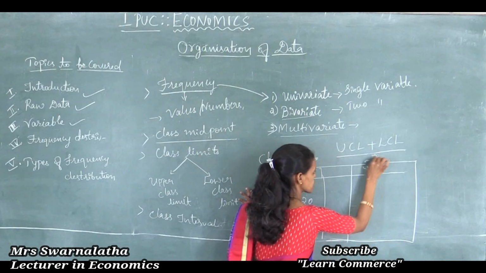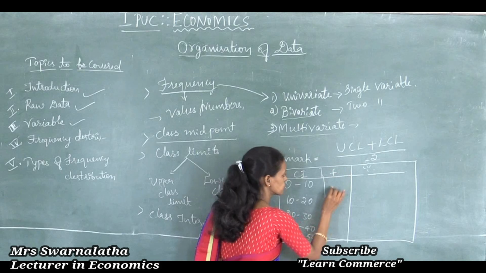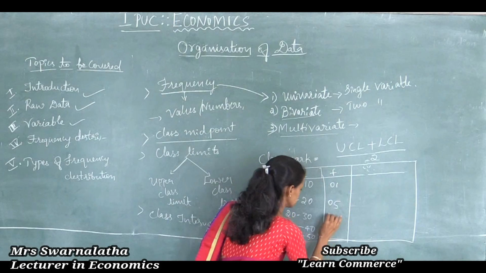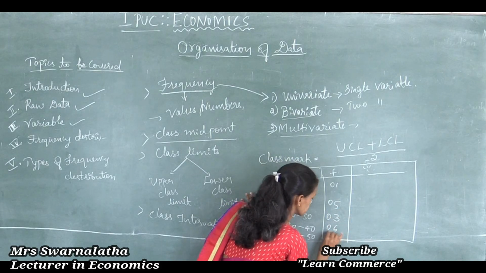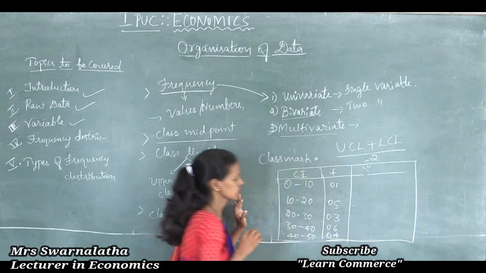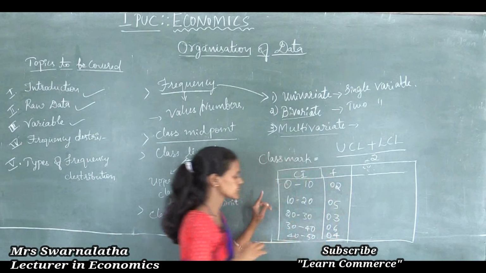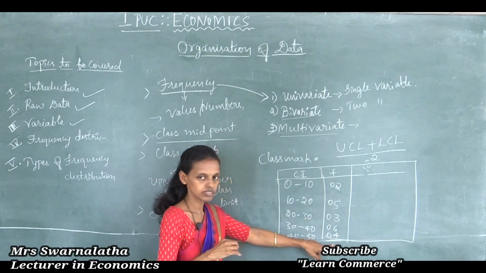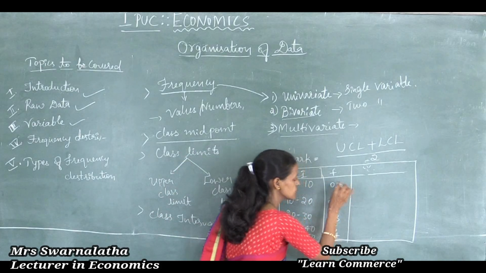Marks scored by the students, according to the marks 0 to 10, the students scored marks 0, 1, 5, 3, 6, 4. Here you can take 20 students, marks scored by the 20 students in an examination. Frequencies are the numbers, the marks scored by the students.